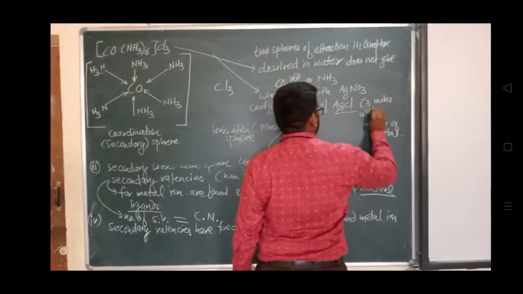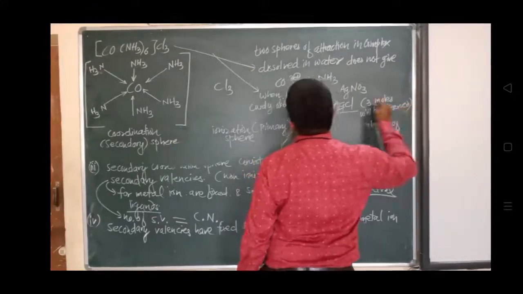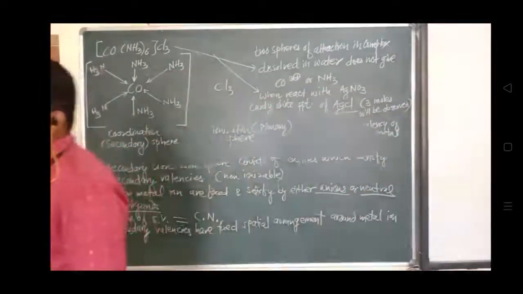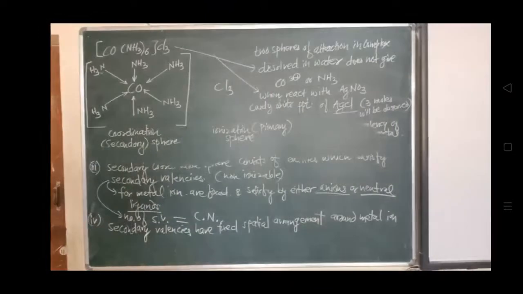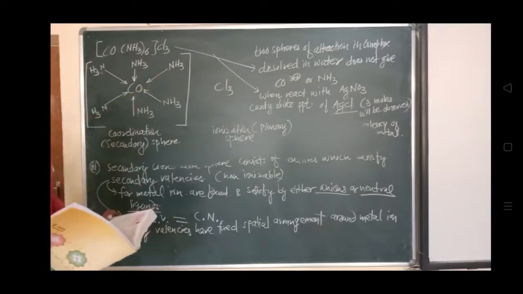Why will 3 moles be observed? Because 3 chlorine ions are present. So here 3 moles will be observed. These are Werner's postulates for the coordination complex.